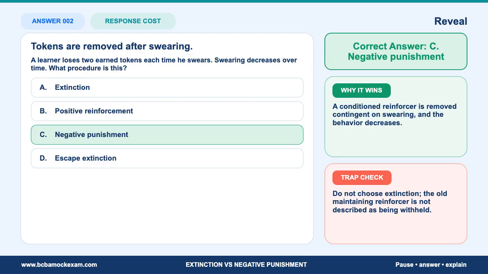Trap check. Do not choose extinction. The old maintaining reinforcer is not described as being withheld. Extinction is function-specific. The procedure must match the maintaining reinforcer. If you can say that out loud, you're studying the concept instead of memorizing the option.